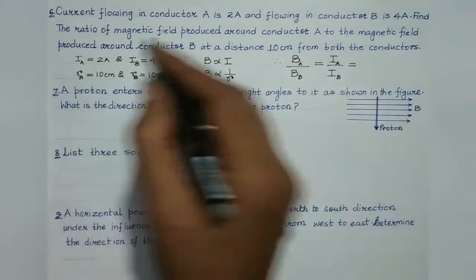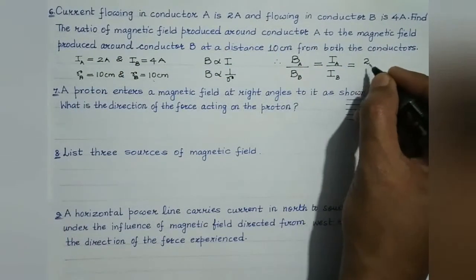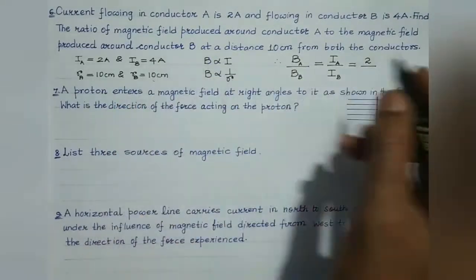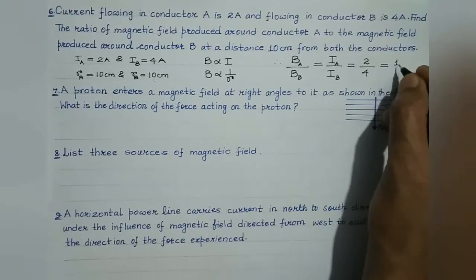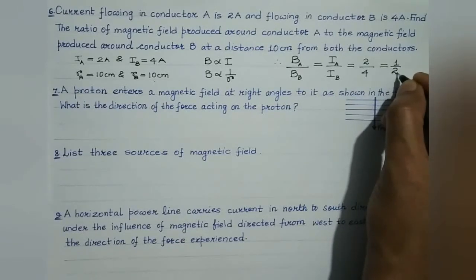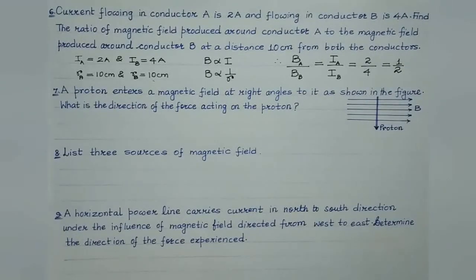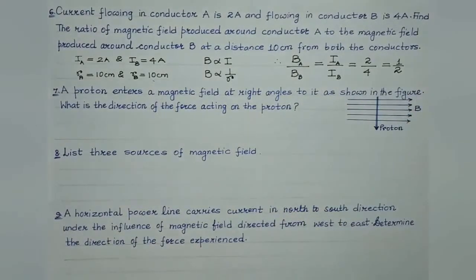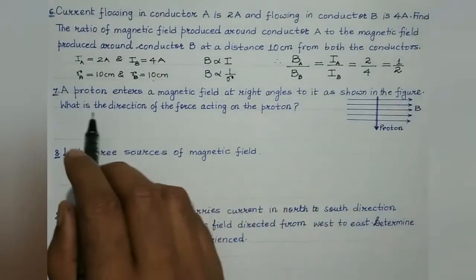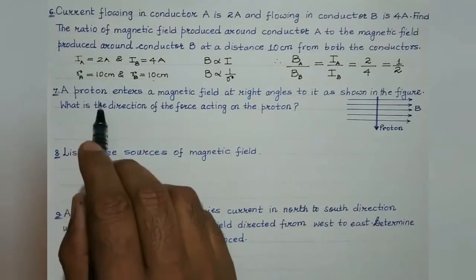Current flowing in conductor A is 2 ampere, while current flowing in conductor B is 4 ampere. So the ratio of the magnetic field produced around conductor A to the magnetic field produced around conductor B at the same distance would be 1 by 2. Right? So this is the answer. BA by BB equals 1 by 2. Okay, let's proceed with the next question then.